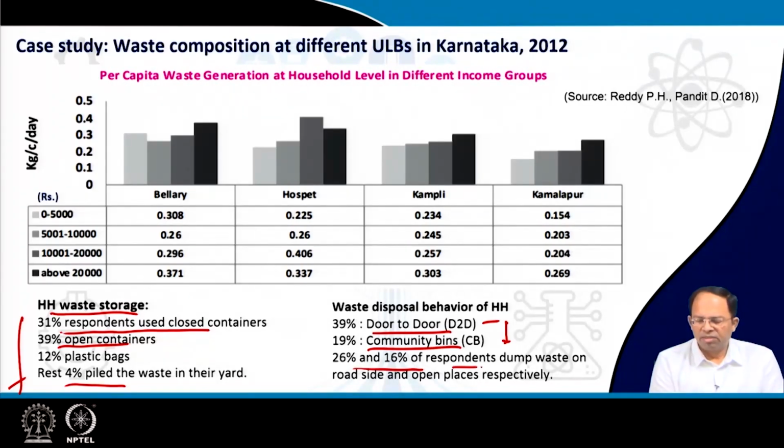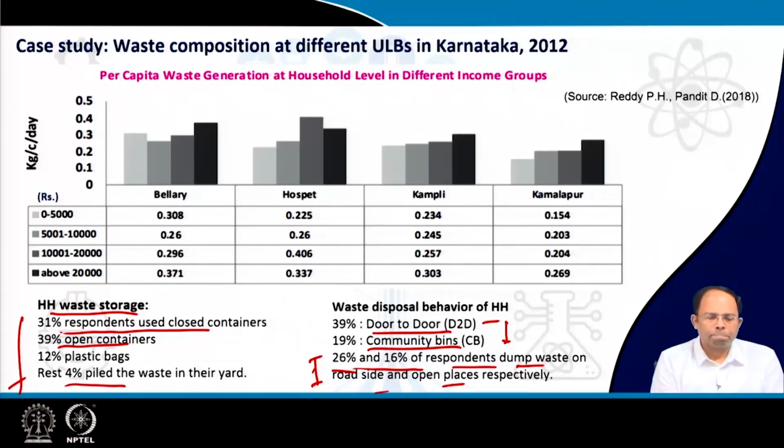26% and 16% of respondents dump waste on roadside and open places, which they admitted themselves, right? So that means that even though door-to-door collection is there, someday the collection system may not be working, or there may be a strike by the collectors, or maybe the person missed the collection window. So he has got garbage, he throws it away near his house or in the community bin. So we found all this behavior also there in the municipal area.